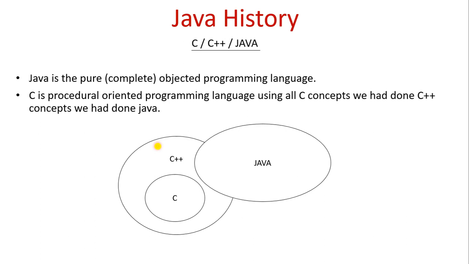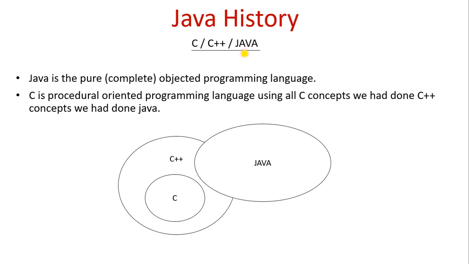This is the first video of our Java tutorial. Today we will learn about the Java history. C++ and Java are called the pillars of programming languages. C was developed in the 70s, C++ was developed in the 80s, and Java was developed in the 90s.